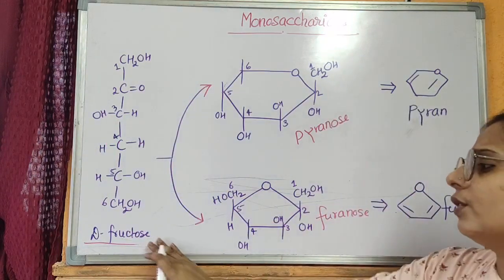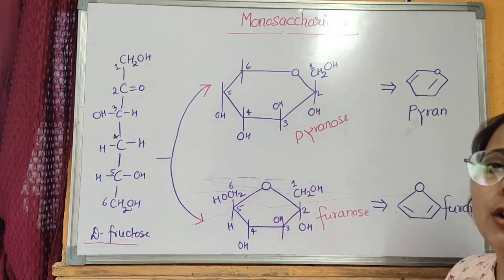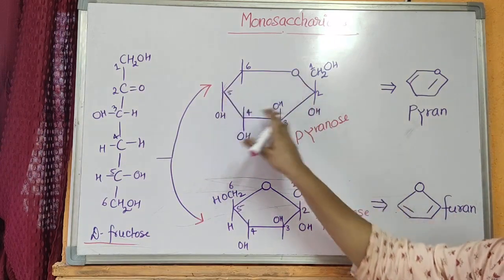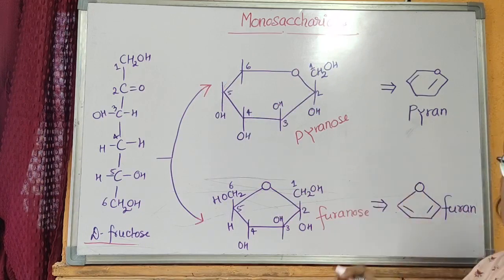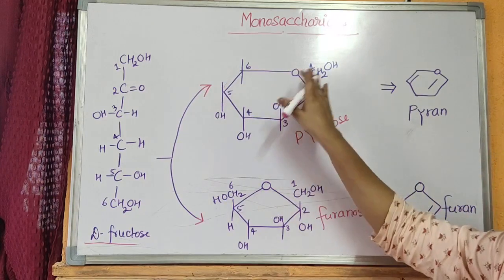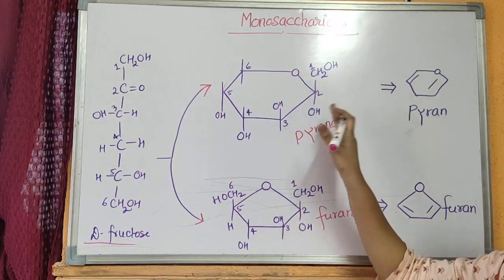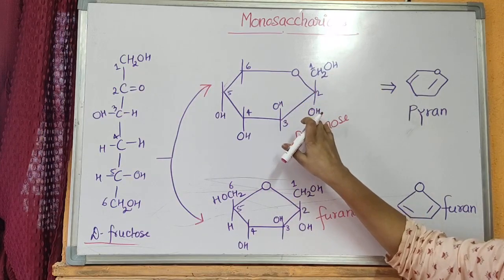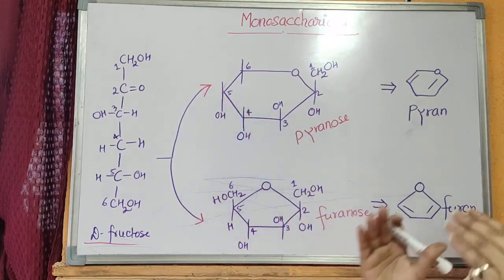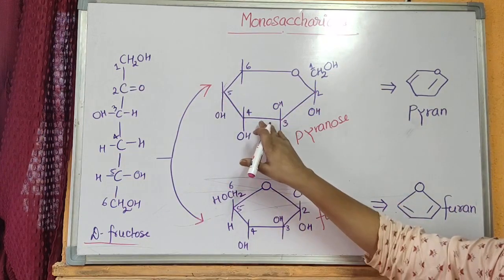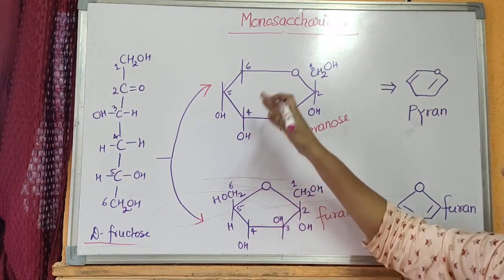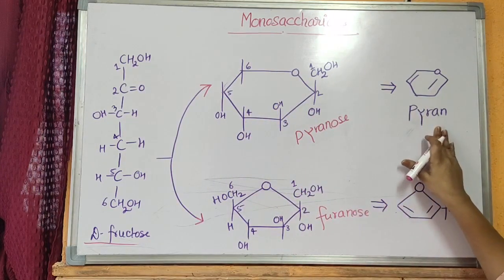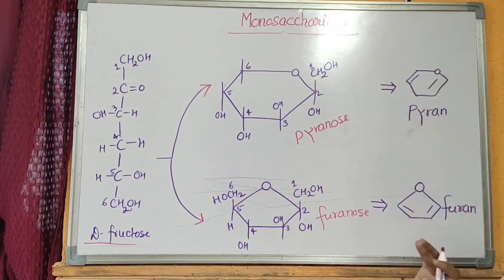When this D-fructose is kept in an acidic or aqueous solution, it forms a pyranose structure. Pyranose is a 6-membered cyclic hexagonal structure where carbon number 1 is out of the ring, and the hydroxy groups on carbon numbers 2, 4 and 5 are out of the ring structure, while the hydroxy group on the third carbon is inside the ring structure. This pyranose structure is equivalent to the pyran molecule that has a hexagonal structure.